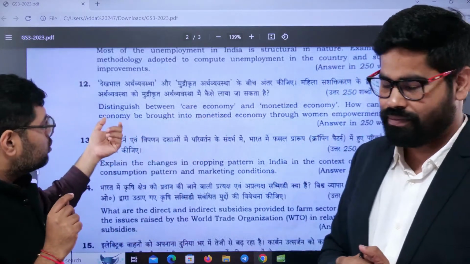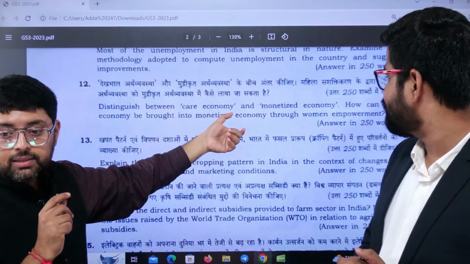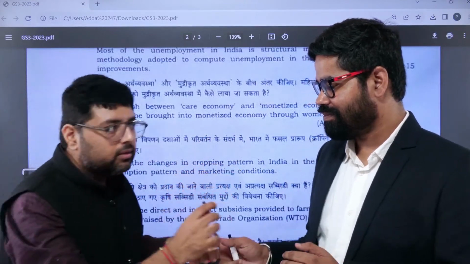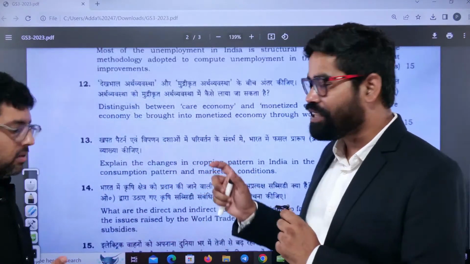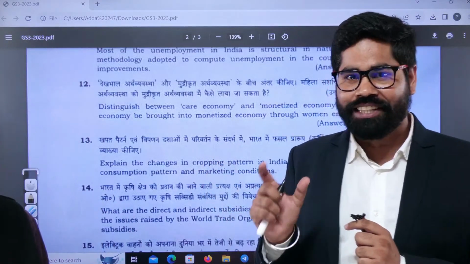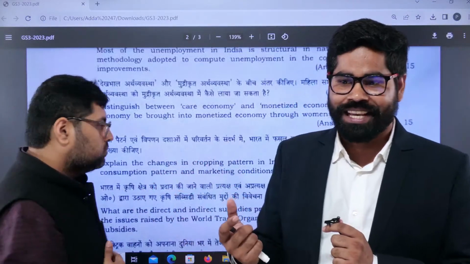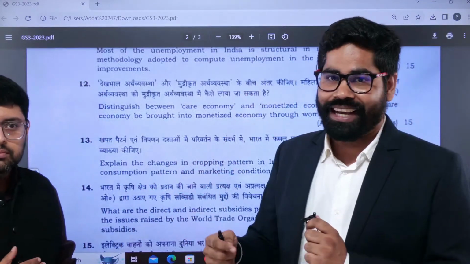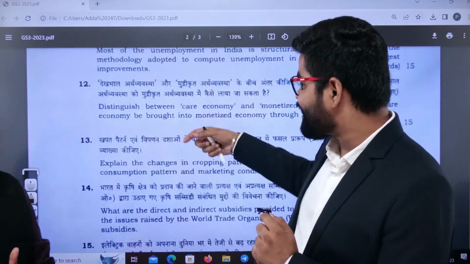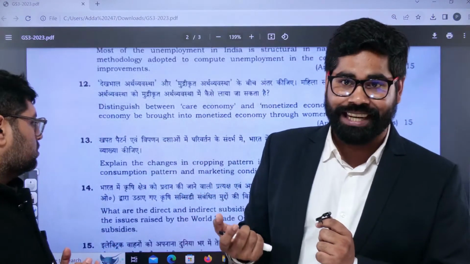They want to bring out how care economy can be monetized. So you can say the concept of work from home, plus other things you also have to elaborate. This is something where you have to look into the way the UPSC is asking questions. Normally, the questions about women empowerment are generally there in GS paper 1 or 2. But this time they have linked it with economy and brought it in the third paper also, GS paper 3, asking how this care economy can be monetized as well. What is the difference between them, and how it can be monetized as well.